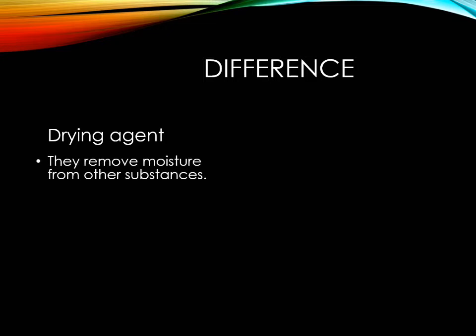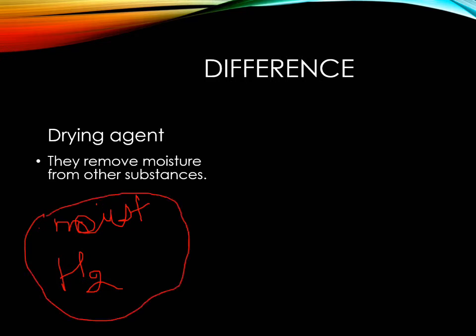So if we are preparing hydrogen in the laboratory, first we will get moist hydrogen. Now we want to make this moist hydrogen into dry hydrogen. So what will we do? We will pass this moist hydrogen into a drying agent, and the drying agent will absorb the moisture, but it will not chemically react with hydrogen. It only removes the moisture, so no new substance will be formed. After passing moist hydrogen into the drying agent, we will get dry hydrogen only.